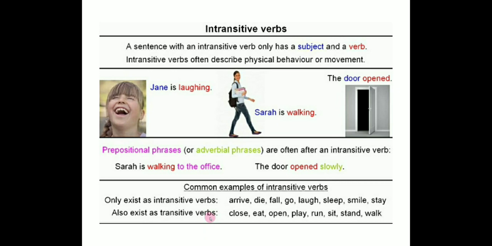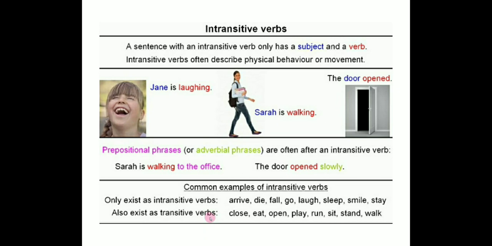Understood? Common examples of verbs that only exist as intransitive verbs: arrive, die, fall, go, laugh, sleep, smile, stay. Verbs that also exist as transitive verbs: close, eat, open, play, run, sit, stand, and walk.